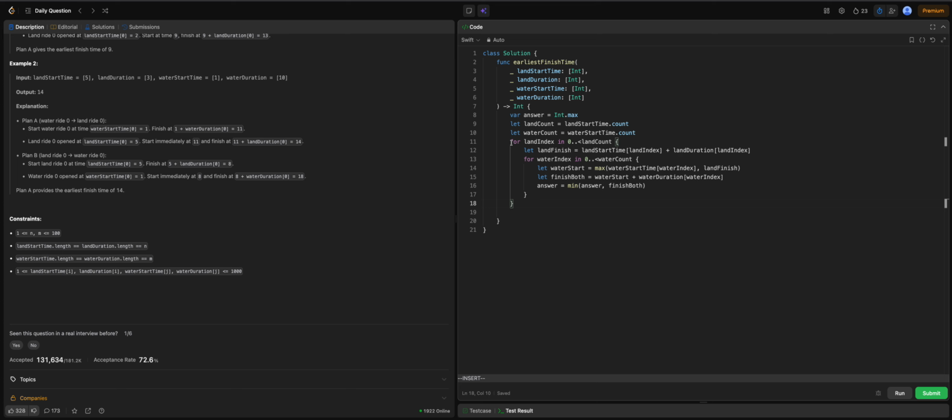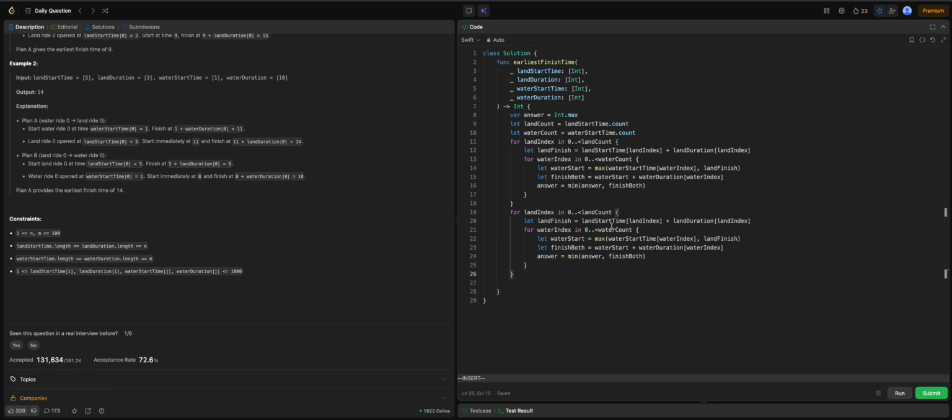I think I can just copy and paste in here. I will simply update here water count. Let's call water finish. That will be water start time and water duration, and that is supposed to be the water index. So water index, and I can replace this land index in here with land. Maybe we call land finish.